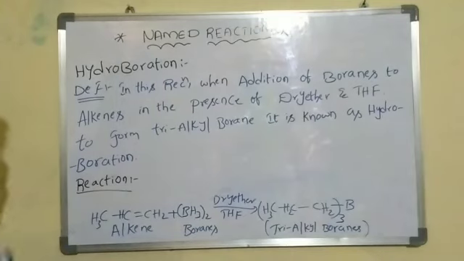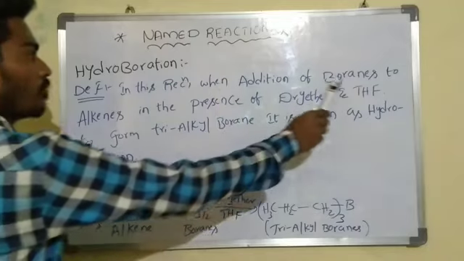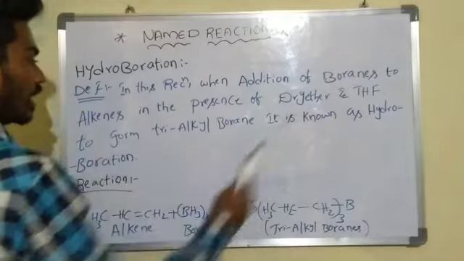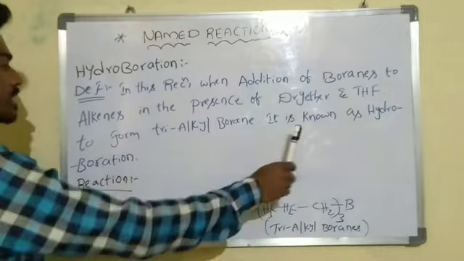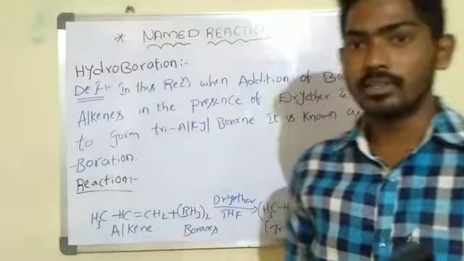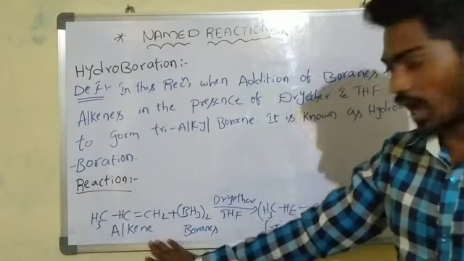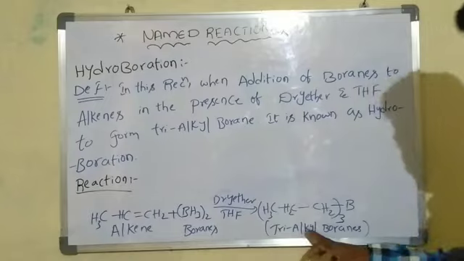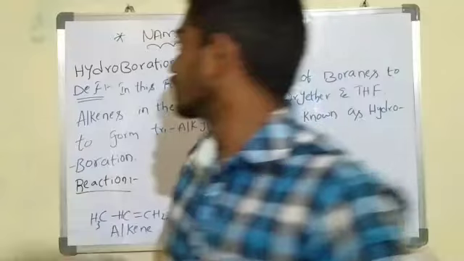Now, the definition of hydroboration. In this reaction, when boranes are added to alkenes in the presence of diethyl ether and tetrahydrofuran to form trialkyl borane, it is known as hydroboration. Simply, what is the definition of hydroboration? It is the addition of boranes to alkenes in the presence of diethyl ether and tetrahydrofuran to form trialkyl borane. Now we see the reaction of hydroboration.